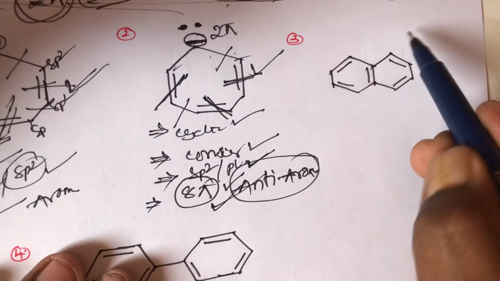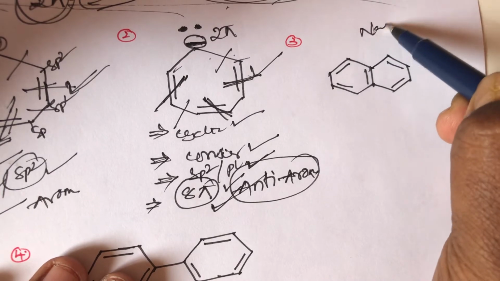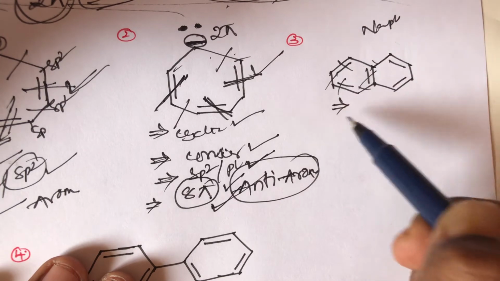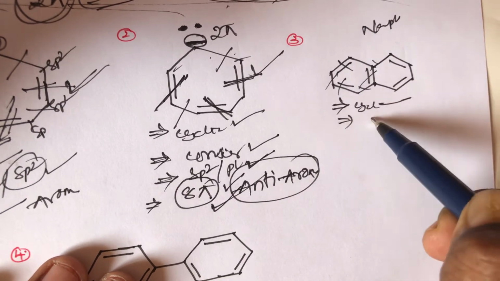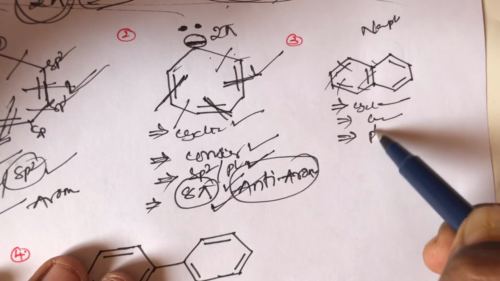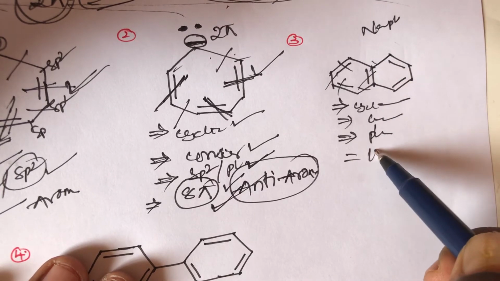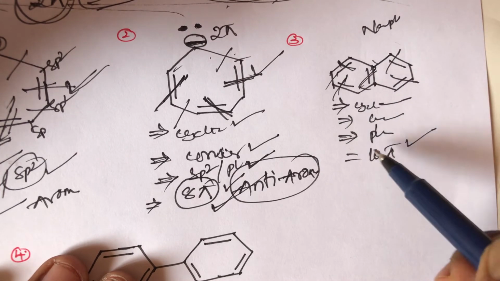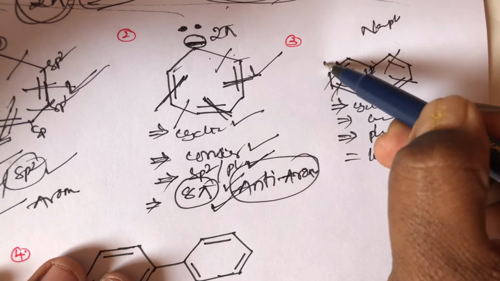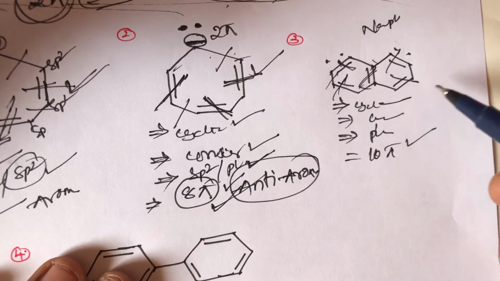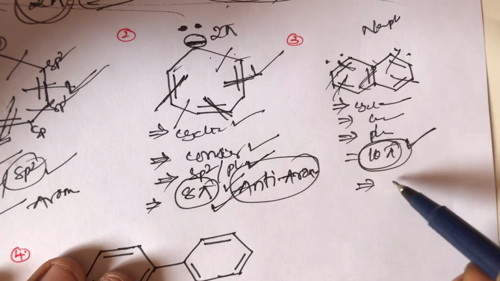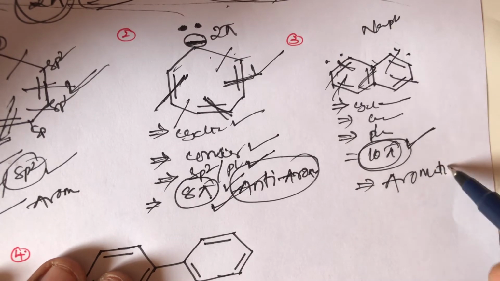And what about the third compound? The third compound is naphthalene. Double, single, all conjugation is there, all conditions are satisfied. It is cyclic, completely conjugated, completely planar, and the total pi electrons here are 10: 1, 2, 3, 4, 5, and 5 is 10. Each double bond has 2 pi electrons. So the total of 10 pi electrons belongs to an aromatic compound. This is also an aromatic compound.